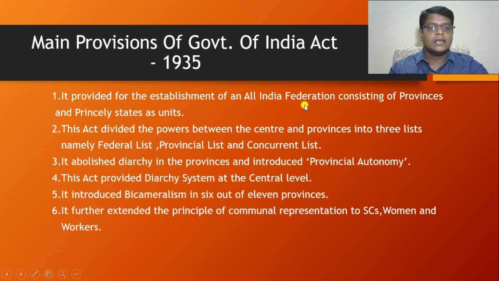That means there was collaboration between the central government and the state governments. There was a division of powers between the union government and the state government. There were two legislatures, at the union level as well as the state level. Along with the central government, provincial governments also enjoyed some powers under the federal system.